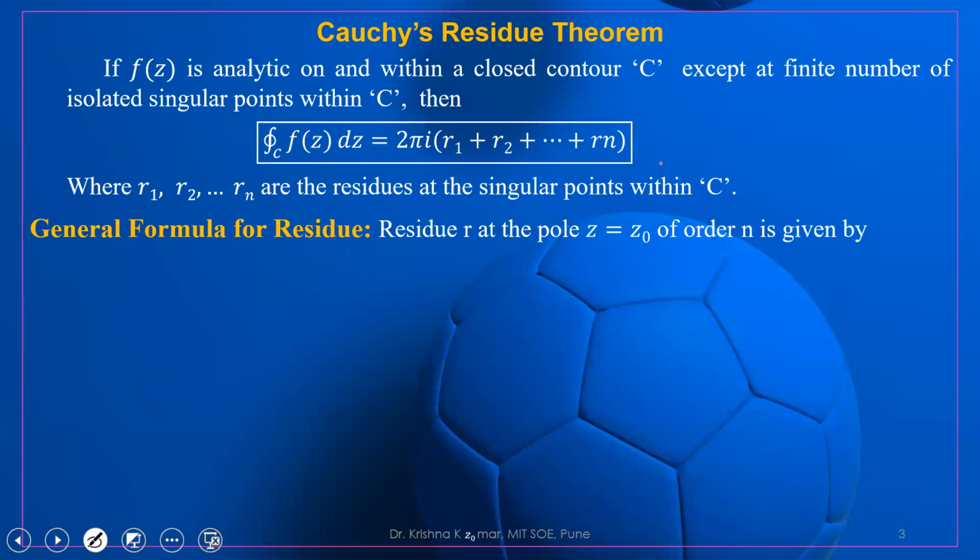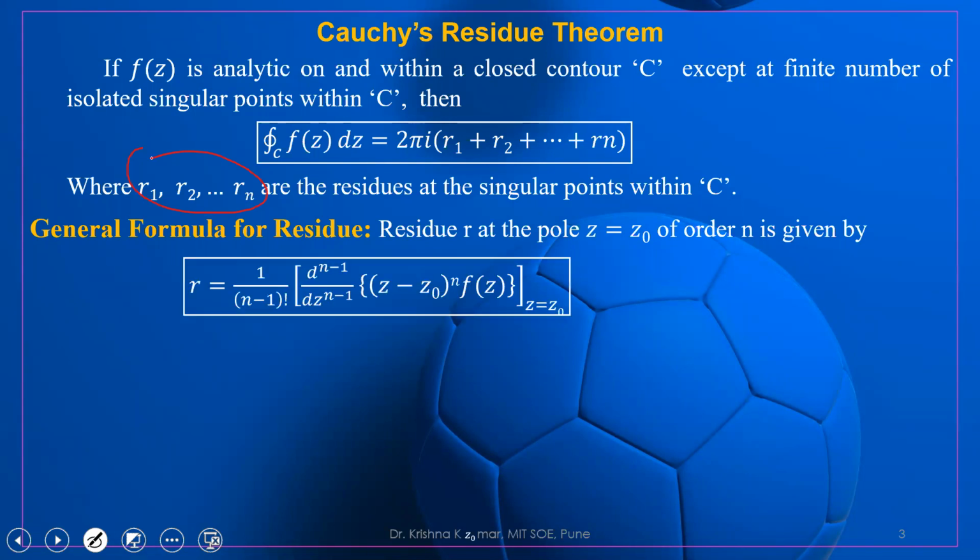Now, the second thing is how to calculate the value of R1, R2, and Rn. When we studied the Z transform, at that time we used the inversion integral formula, and we also used the residue. So what is the general formula for residue? There are different methods, but now we use this method.